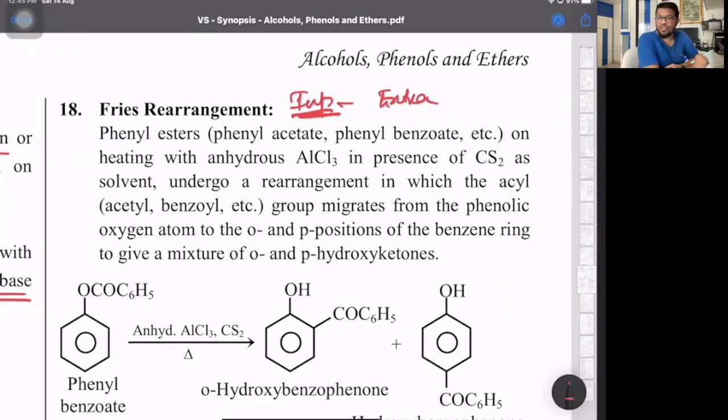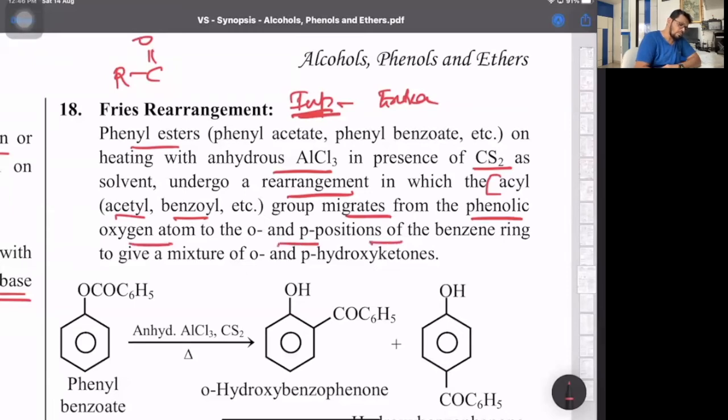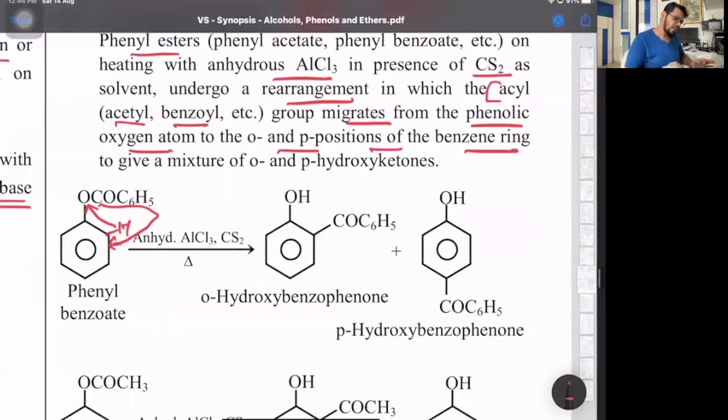It's called Fries rearrangement. What it says: phenyl esters on heating with anhydrous aluminum chloride in presence of carbon disulfide undergo rearrangement in which the acyl group, that is RCO group, remember I told you acyl is RC double bond O group, migrates from the phenolic oxygen to the ortho or para position of the benzene ring. So look at that, phenyl benzoate, here there is an H. So this OH will come here and this group will come here. So look at that, OH. So you get ortho hydroxy benzophenone, and then ortho and para, we get two compounds like that.